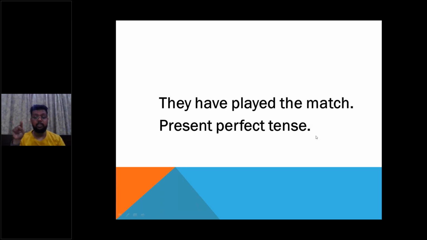They have played the match means that they just stopped playing the match. The match finished just now. But when we say they had played the match, this means that the match started in the past, ended in the past. The match ended in the past. But when we say that they have played the match, it means that the match has just ended.